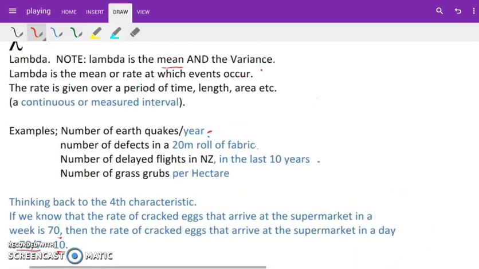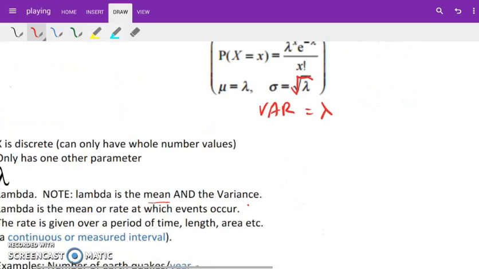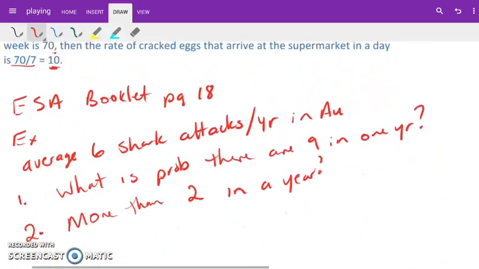Okay, so here's the formula that we're looking at. Lambda, that's our average, to the power of x. X is our number of interest, exactly 6, exactly 9. E to the power of negative lambda, all divided by x factorial. Okay, so let's have a look at the example from the ESA learning workbook.